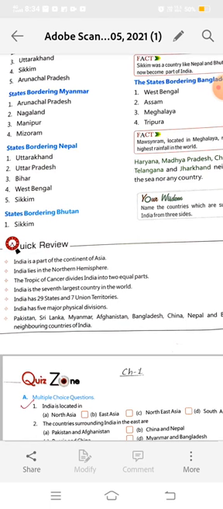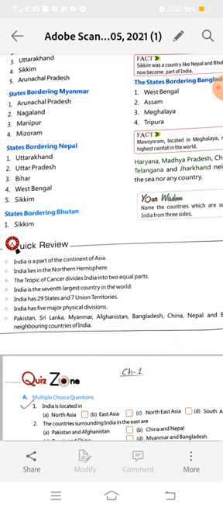Okay. So, as you know, students, we have completed the revision of chapter number 1 in our previous lecture and also in our online lecture. So, today we will do the revision of all the objective type questions which are given in your textbook. Firstly, we need to revise the quick review, which will help you to understand this chapter better. So, here is the quick review.